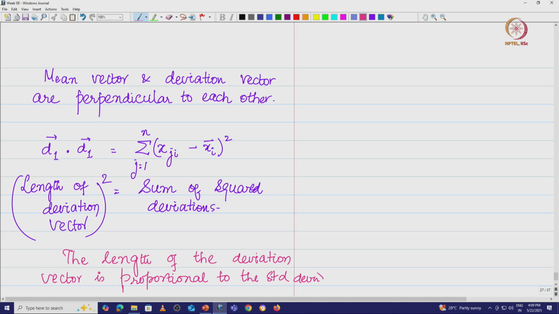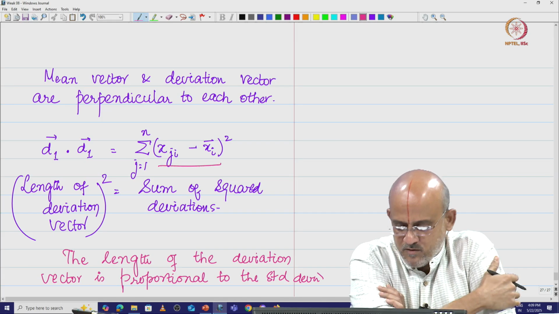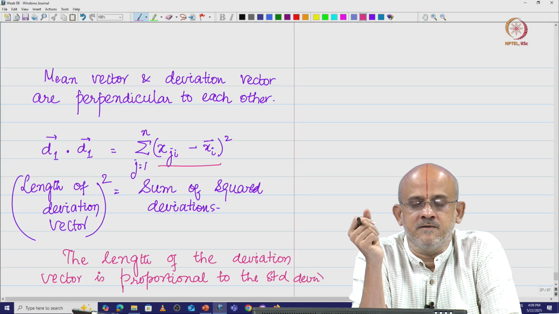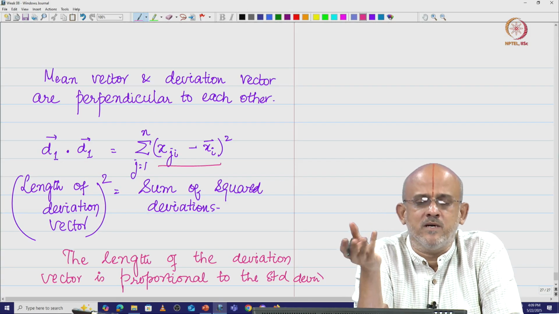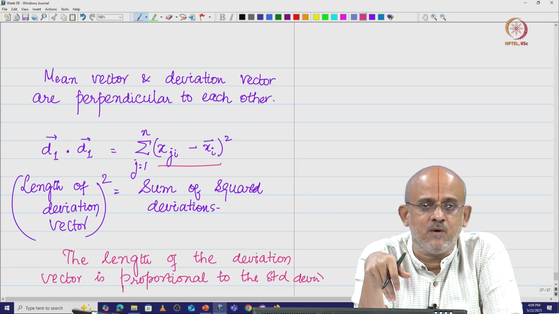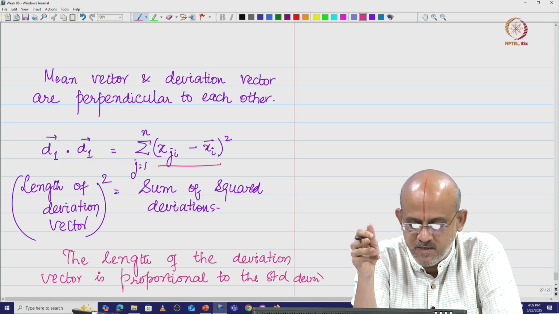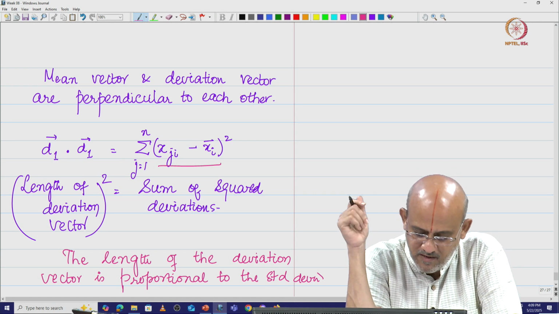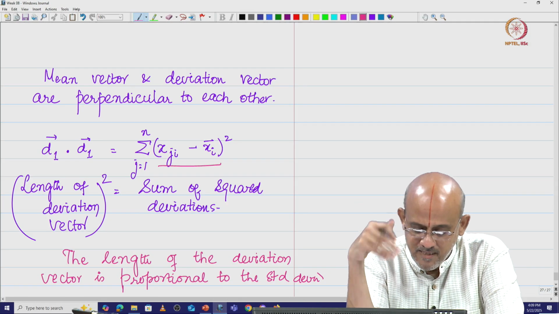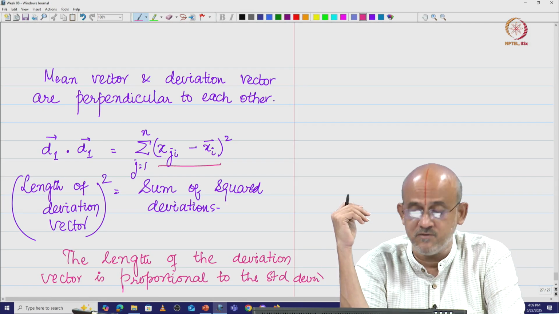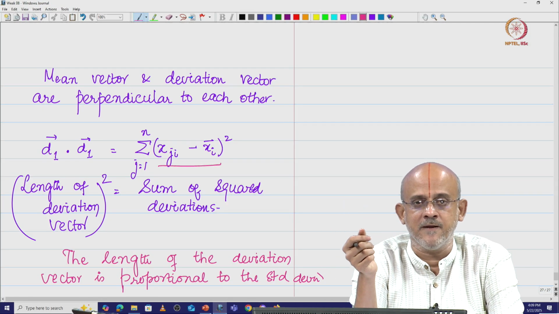So, we have the sum of squares, the sum of deviation squares, and we know that when you divide it by n you get the variance. Now you take the square root of it, you get the standard deviation. Except for the division by n, or when you take the square root, the division by square root of n. Therefore we say that the length of the deviation vector is proportional to the standard deviation, which is a very interesting finding.